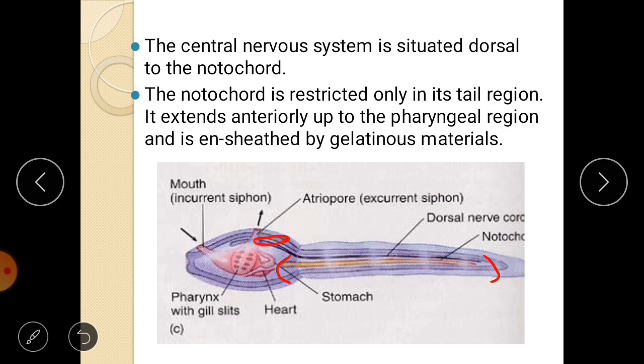So the notochord is present just below the nerve cord. That means the nerve cord is present just above the notochord. You know that even in human beings we have the nerve cord just above the notochord.